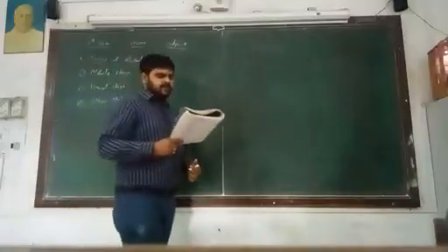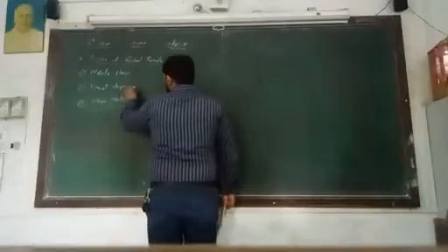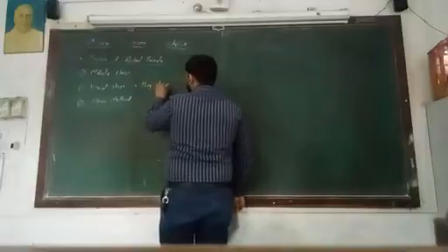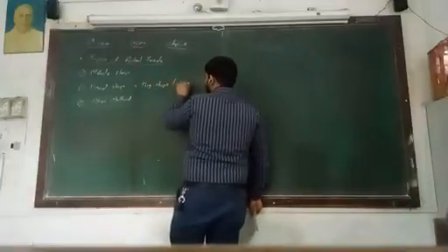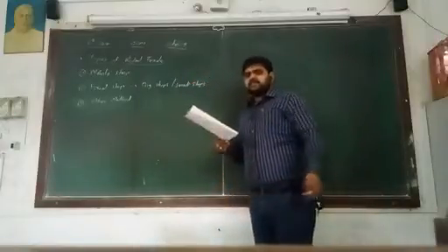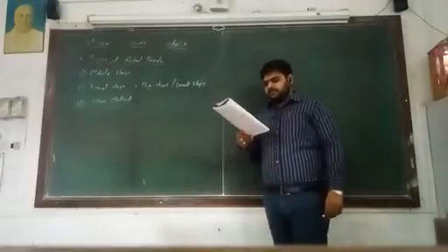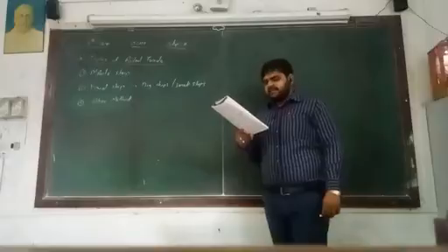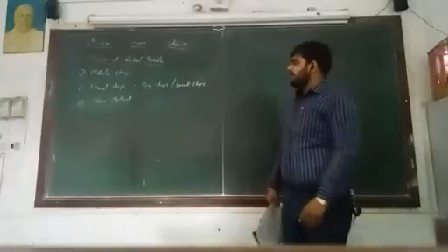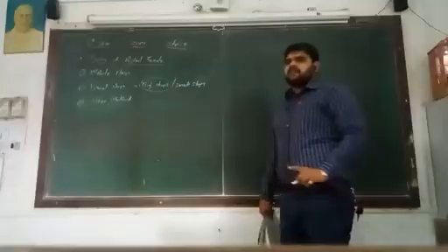Number two, fixed shop. Fixed shop is divided into two main parts. One is big shop, and the other one is small shop. In big shop, again there are various parts: departmental stores, chain store, mail order shops, franchise, supermarket, and shopping mall. So these are the six types included in a big shop. This is the second method.